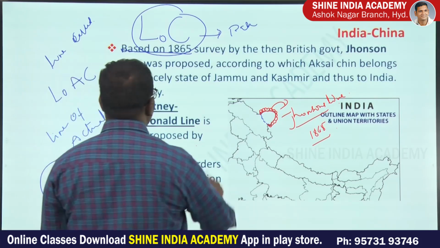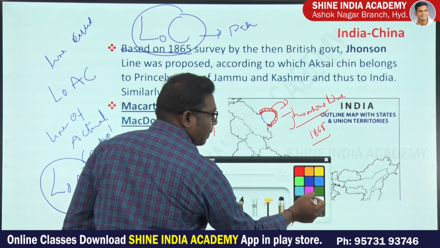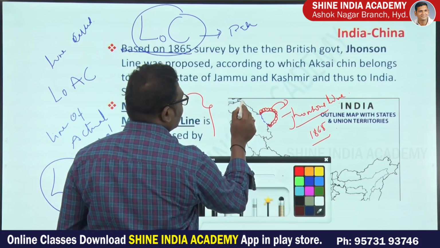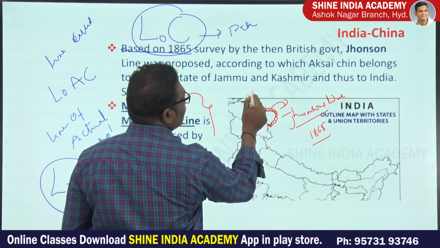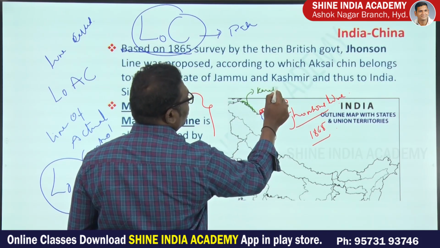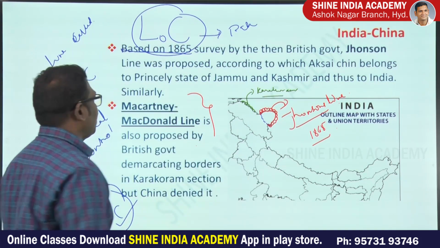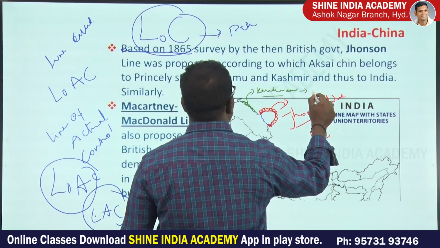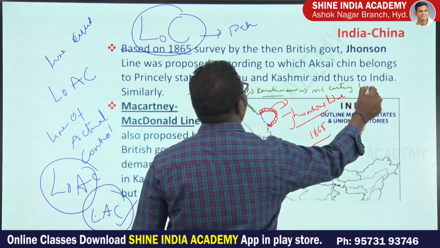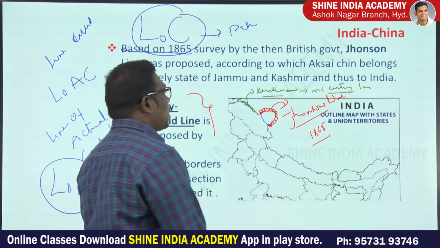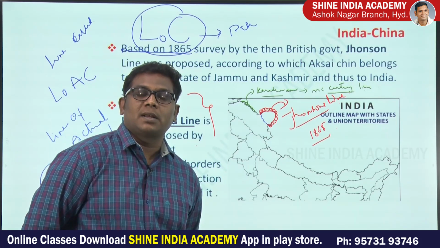Similarly, here you could see the McCartney-MacDonald line, especially in this Karakoram region. It is also simply called the McCartney line. The McCartney line and the Johnson line are also proposed demarcations between India and China.